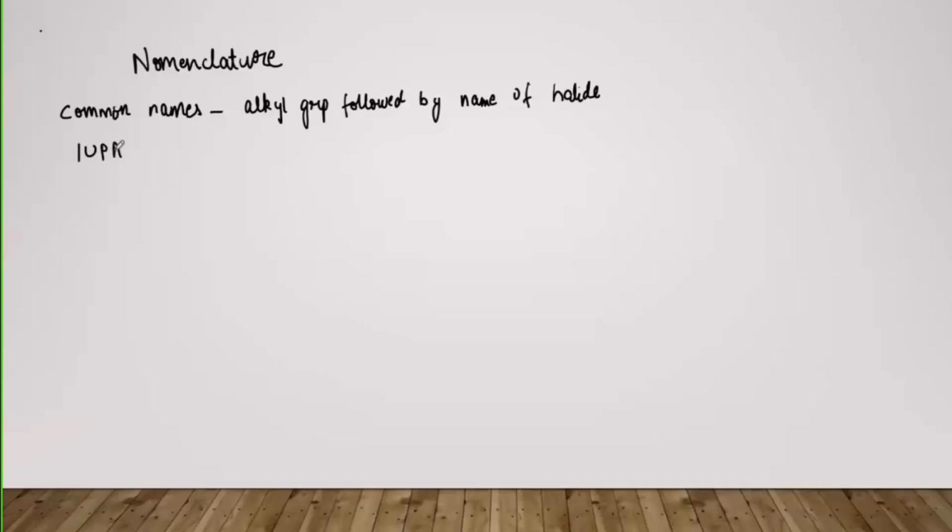With respect to common names, the general pattern of naming is the alkyl group followed by the name of the halide. It will be clear when we do the examples. And about IUPAC, the general pattern is halo substituted hydrocarbons, okay?